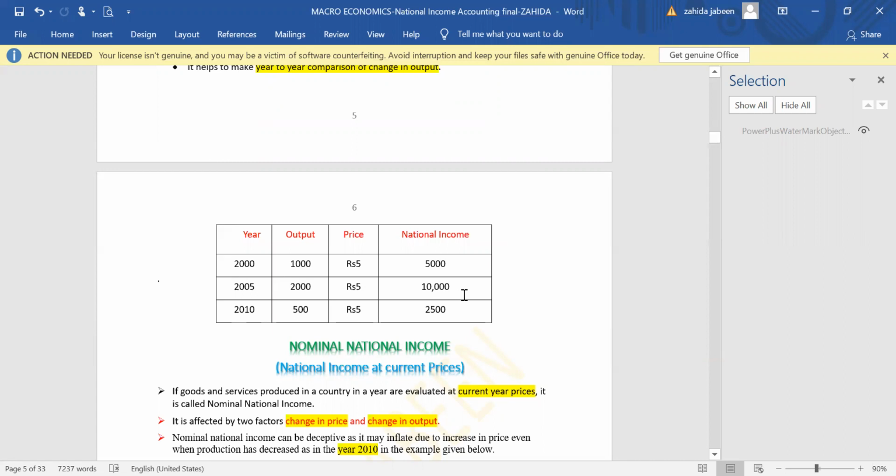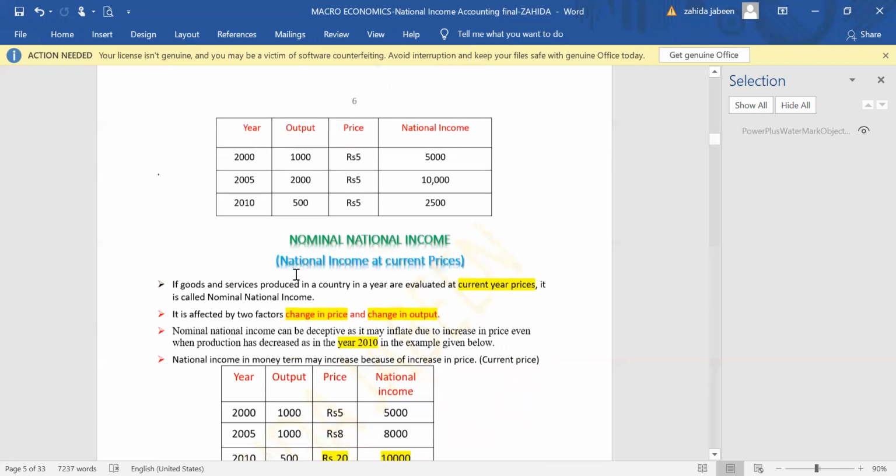From this example, it is very clear that the year in which production is increasing, national income is increasing. The year in which production is decreasing, national income will decrease. So real national income, or national income at constant price, is affected only by one factor, that is output or production of goods and services. Price does not affect it because price is taken as constant.